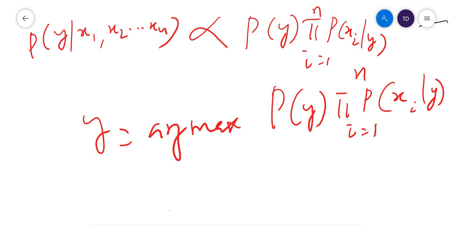So this is the mathematical treatment for Bayes theorem. I have told you why it is naive Bayes. We are using Bayes theorem. Why is it naive? Because, as I already discussed, it makes the assumption that the features of the data set are independent of each other, but that is not actually completely true.